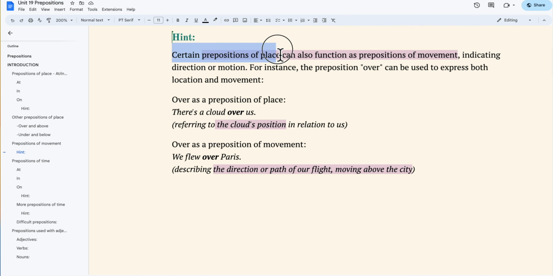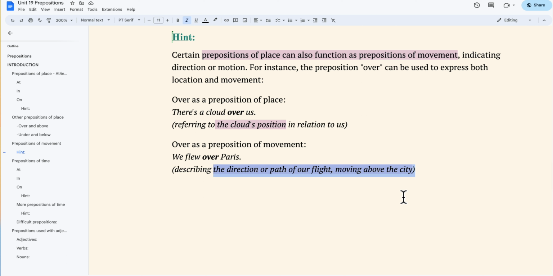Certain prepositions of place can also serve as prepositions of movement, indicating direction or motion. Take the preposition over as an example, which can express both location and movement. Over as a preposition of place, there's a cloud over us. This describes the cloud's position in relation to us. Over as a preposition of movement, we flew over Paris. This indicates the direction or path of our flight, moving above the city.